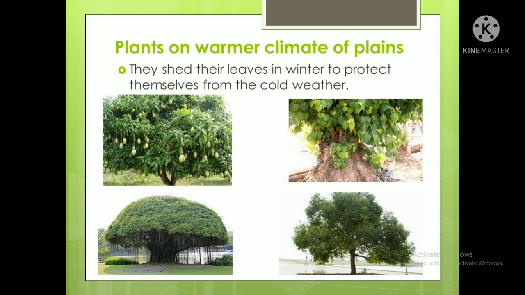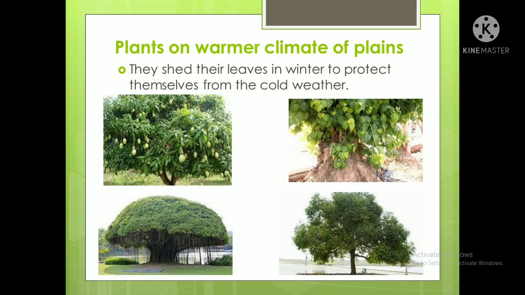Okay, the first one is what? Can you say? On the left hand side, the first one is a mango tree, isn't it? So it is in the plain region. See, can a mango tree survive in the cold and hilly region? No, it is impossible, isn't it? Next, on the right side, the second one, the upper one, that is a peepal tree. Then the third one is a banyan tree. You can see now they're covering a very large area. And the fourth one is a sesame. These grow in the warmer climate of the plains.